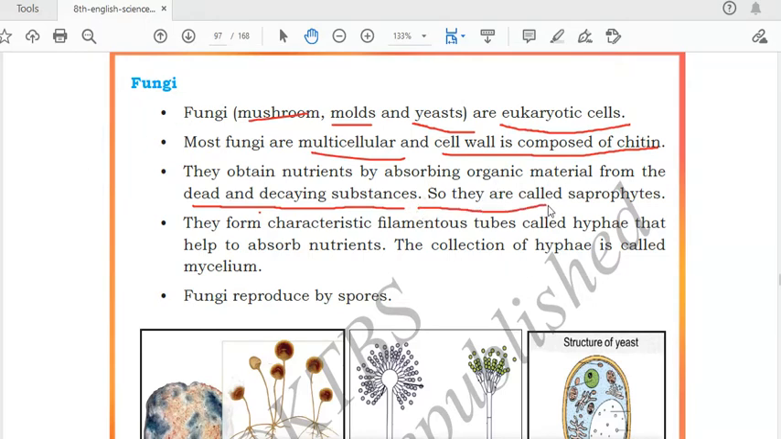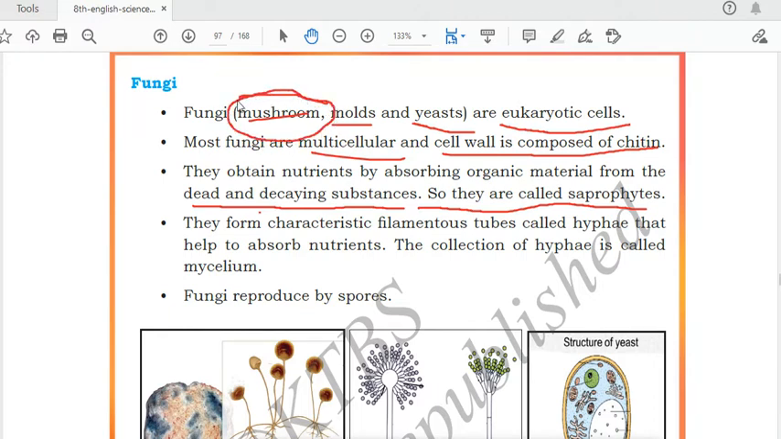So what are saprophytes? Saprophytes are those organisms which grow on dead and decaying matter and obtain their nutrients from that. Those are called saprophytes. So fungi are also saprophytes because they grow on dead and decaying matter. For example, mushroom. Many of you have seen, I think, the cultivation of mushroom.